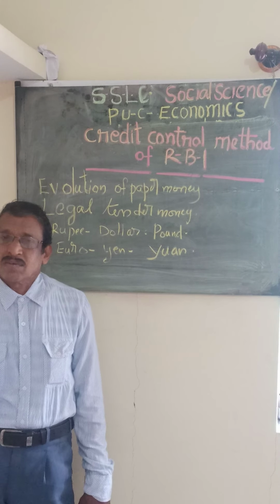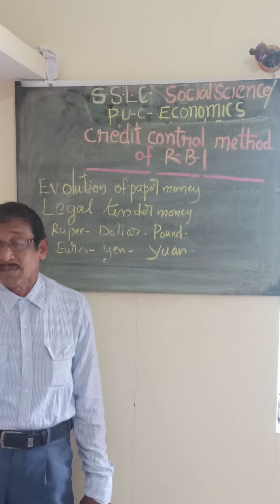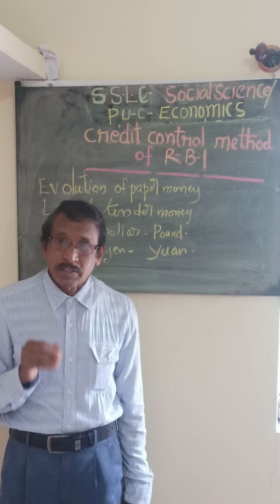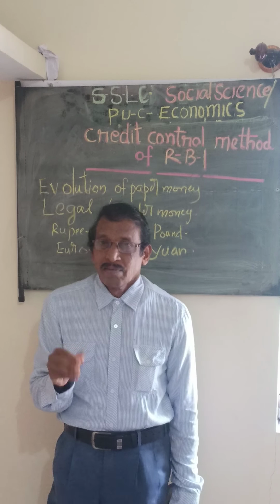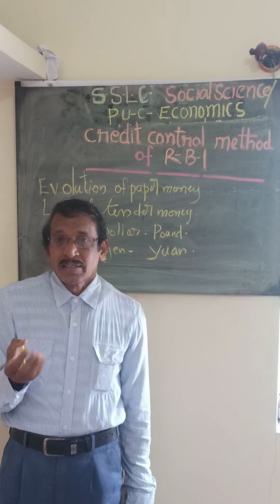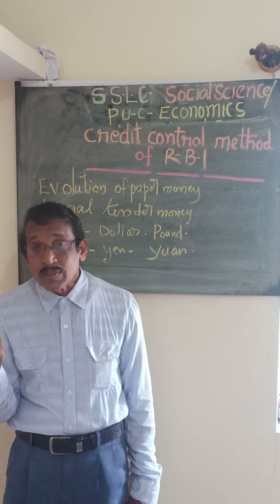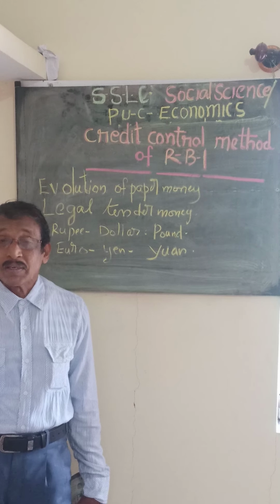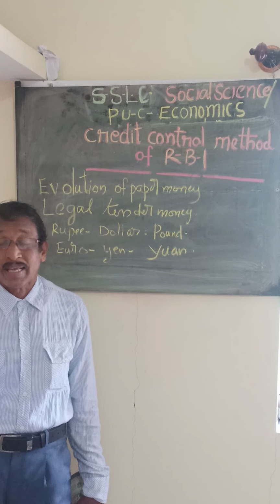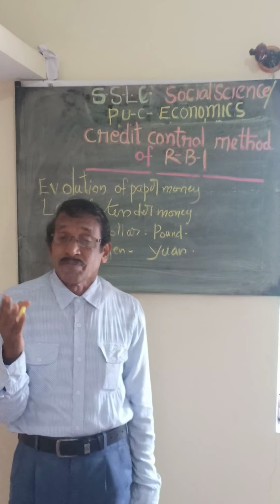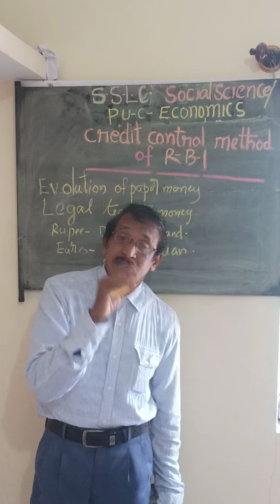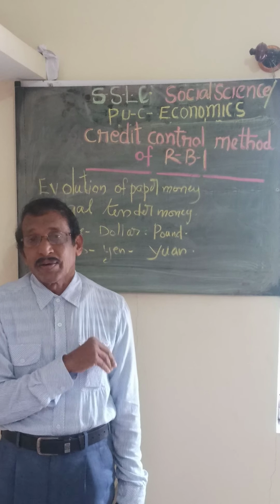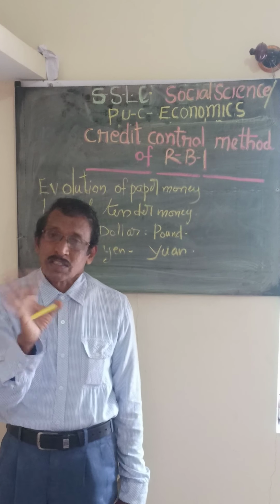When there is inflation or rising prices, the Reserve Bank will raise the rate of interest or repo rate. The result will be that buyers will try to reduce their loans. They will not accept loans, fearing they will have to pay a higher rate of interest to the bank.